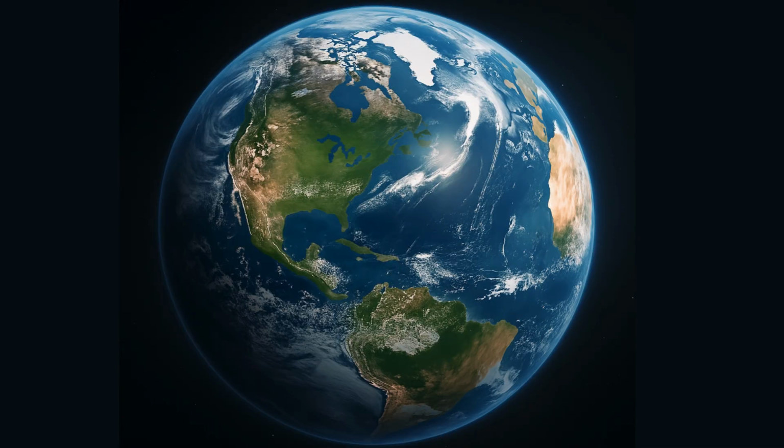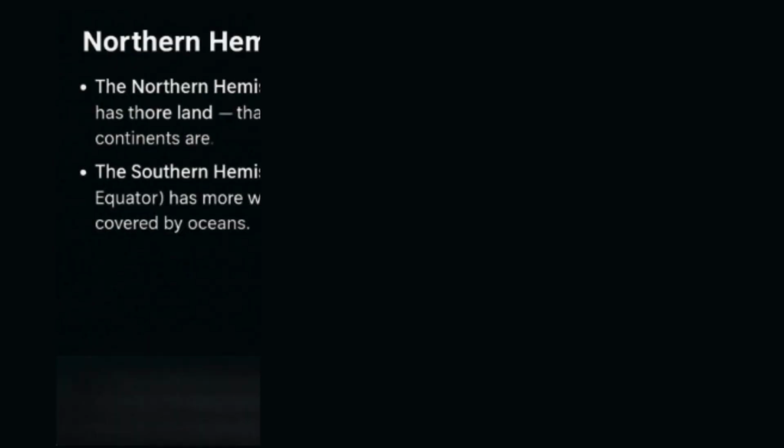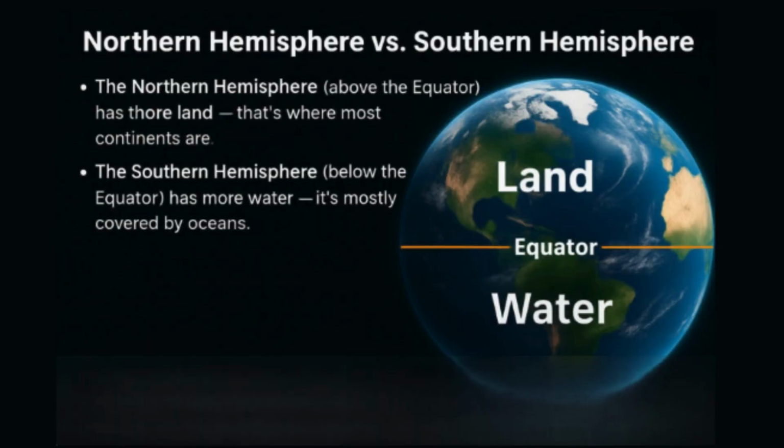Hemisphere view. Now let's divide Earth into 2 halves using the equator, an imaginary line around the middle of the Earth. The northern hemisphere, above the equator, has more land. That's where most continents are. The southern hemisphere, below the equator, has more water. It's mostly covered by ocean.